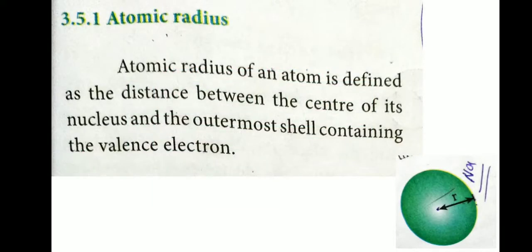Next, atomic radius. Periodic trends in properties. The periodic trends in the following properties of elements: atomic radius, ionic radius, ionization enthalpy, electron gain enthalpy, and electronegativity. First one, atomic radius. The atomic radius of an atom is defined as the distance between the center of the nucleus and its outermost shell containing the valence electron.